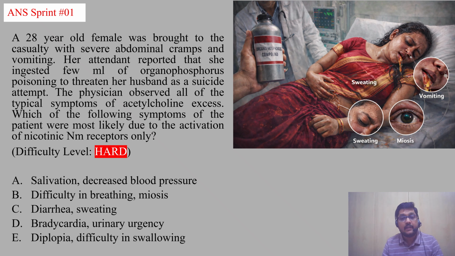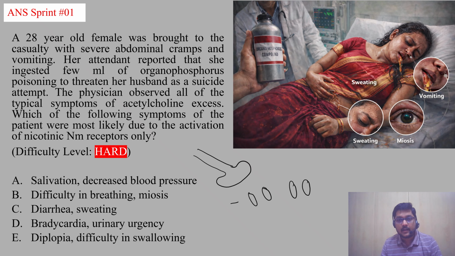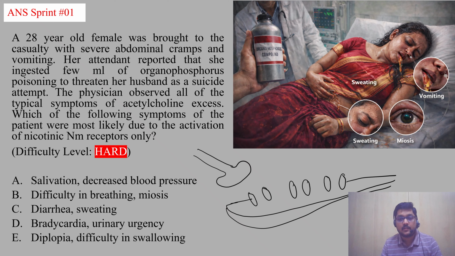Okay, where are NM receptors located? Actually, NM receptors are located only in the motor end plate. That is, in this question they are asking something related to skeletal muscle only, because the motor end plate is the thing which we see only in the skeletal muscle. This is the schematic diagram, not the original picture.